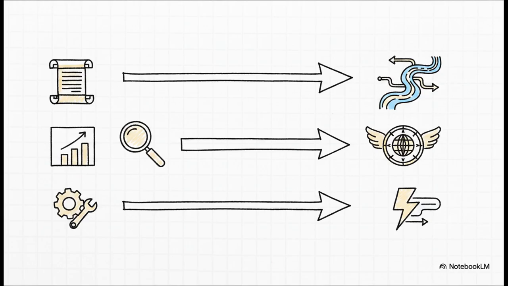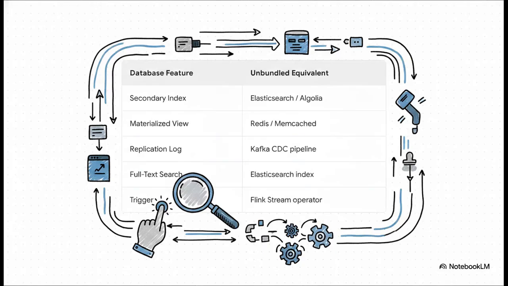And what if we could unbundle each of those features and replace them with a specialized, best-in-class tool? The database's internal replication log, that becomes our public Kafka pipeline. Its secondary index, that's now a dedicated Elasticsearch cluster. It's like we're exploding the monolith into this flexible, incredibly powerful ecosystem where every component is connected by that same central event log. Just look at the power this gives you.